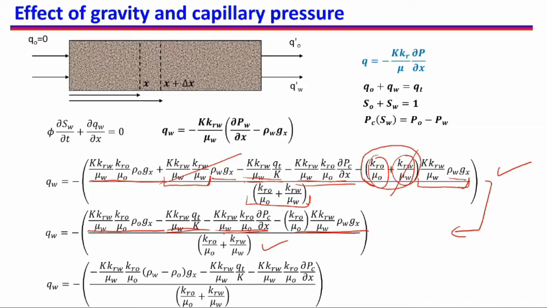Now I am combining the quantities which have Gx so that all the gravity terms are combined. So I am combining this quantity and this quantity. The negative sign is still outside. Combining these quantities I get this, where I have a difference of rho W and rho O with the negative sign, and this is the quantity from the top. This quantity and this quantity still remain the same.